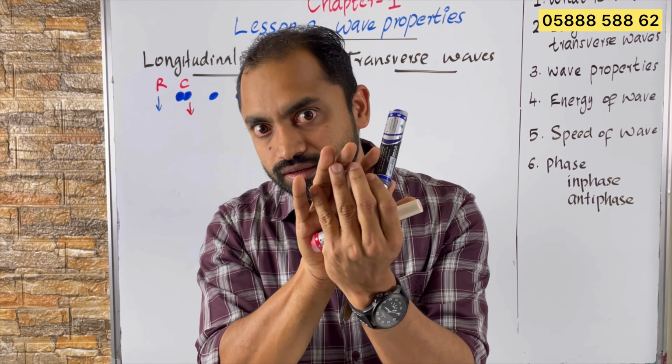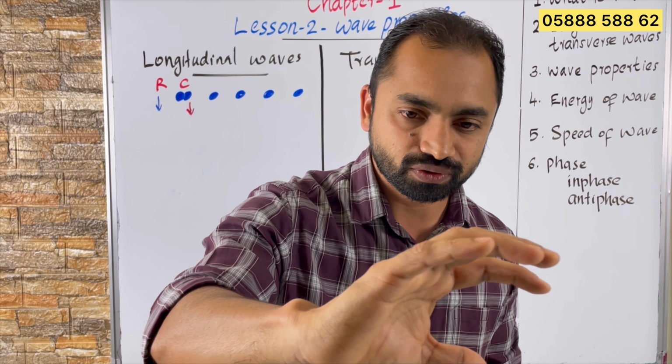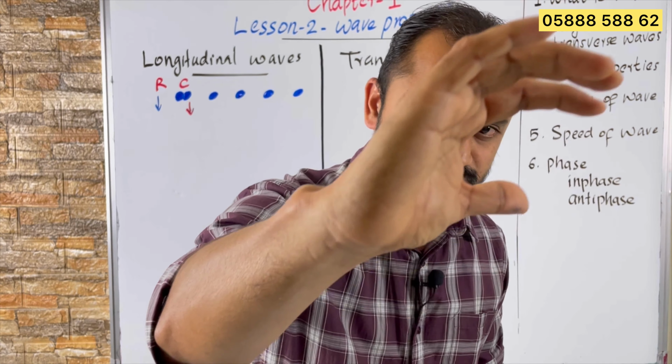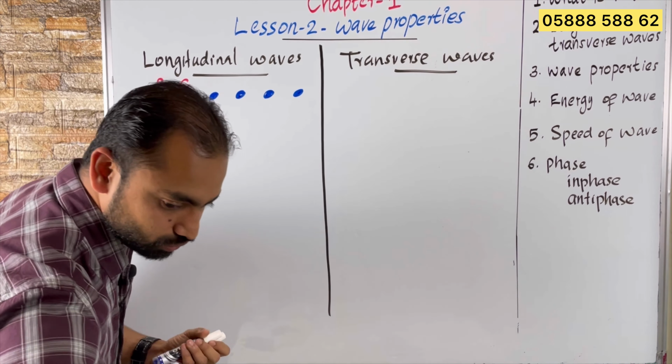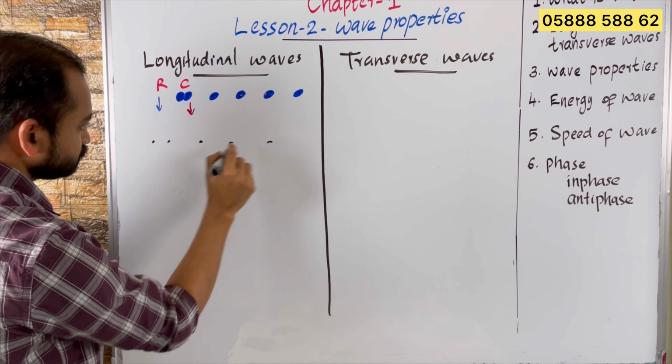Then those air particles move, and they will come back to their original place. Then the other air particles will move and hit the next. So compression will be moving from here to here to here, like that. When the air particles move and hit the other air particles, the compression is actually moving. So if I draw the air particles like this, a random arrangement, not in an order.